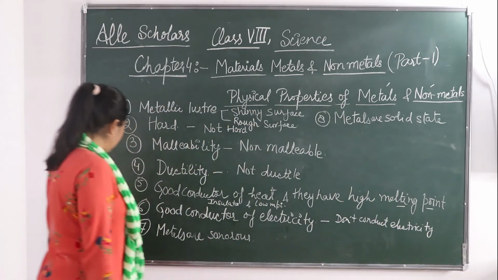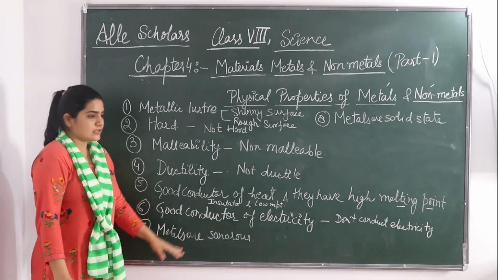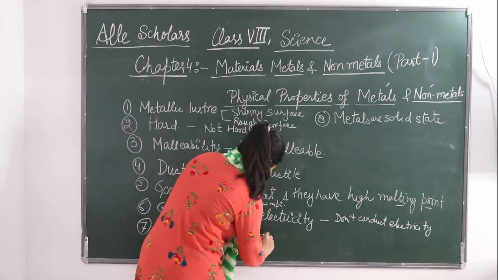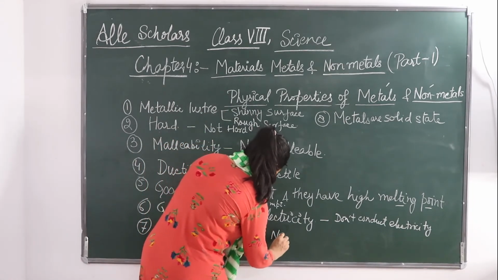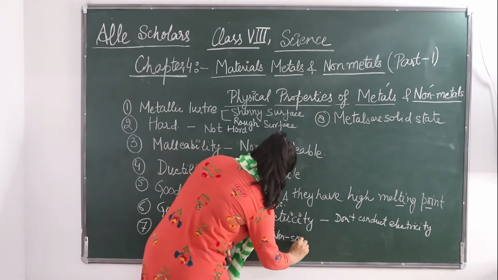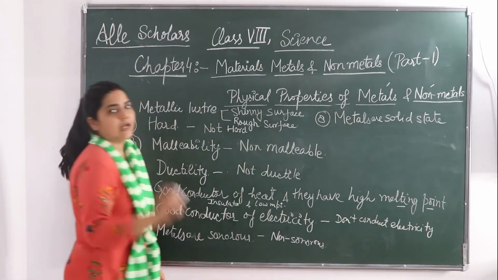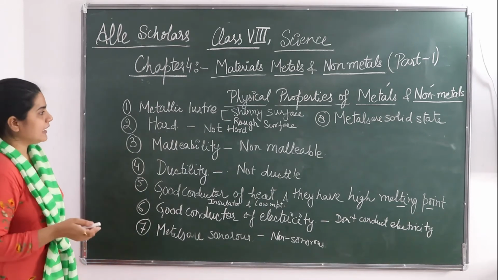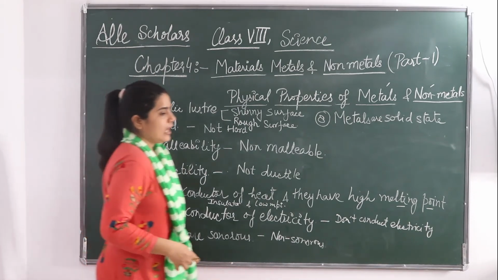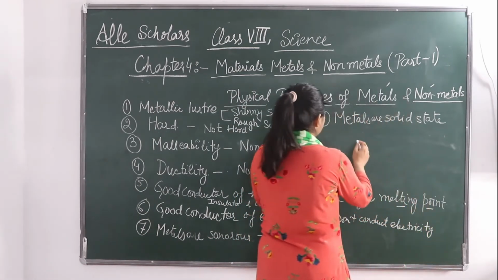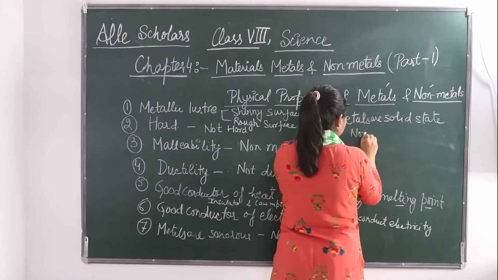Okay. Next is that metals are sonorous, non-metals are non-sonorous. They do not produce sound when you hit them. And the last thing is that metals are solid in state.